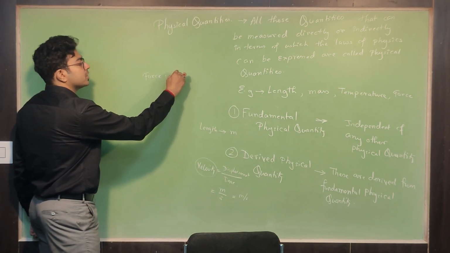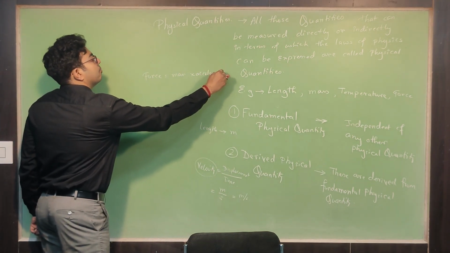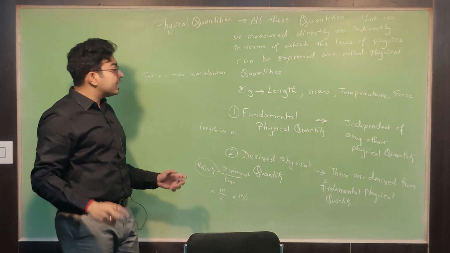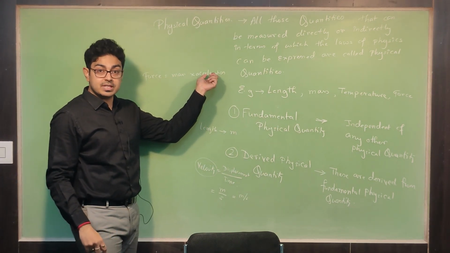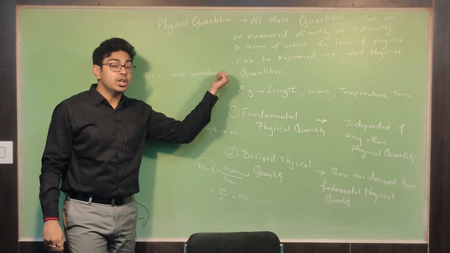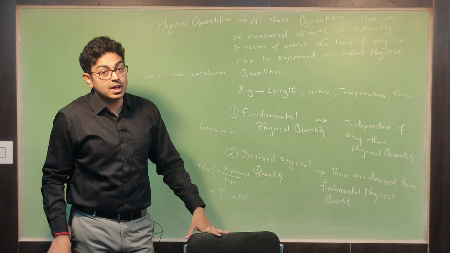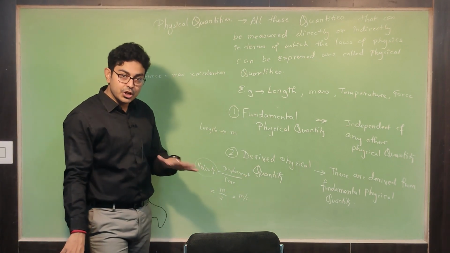Force equals mass into acceleration, right? So mass is a physical quantity, acceleration is also a physical quantity. And to find acceleration, you need displacement by second square. I'm going to discuss all these things, don't worry.